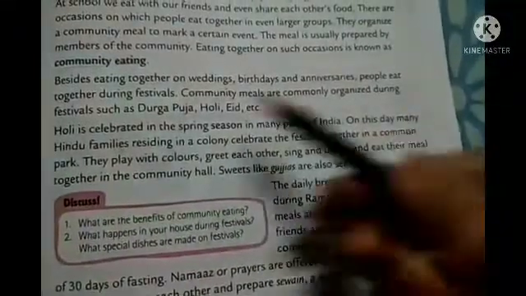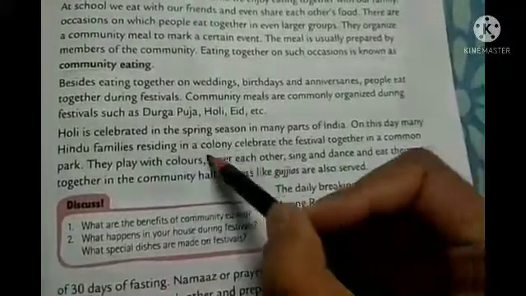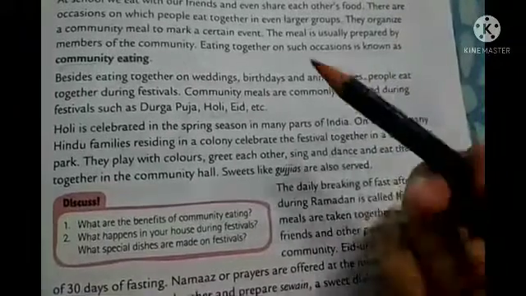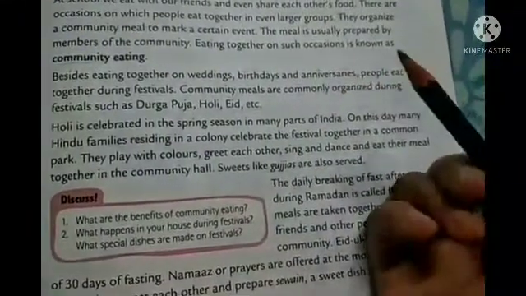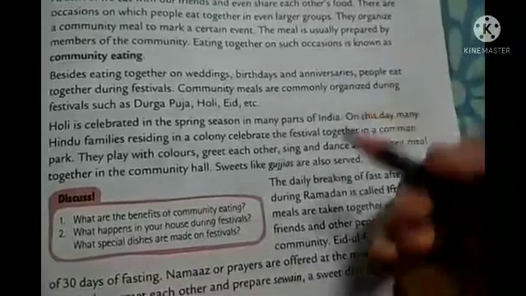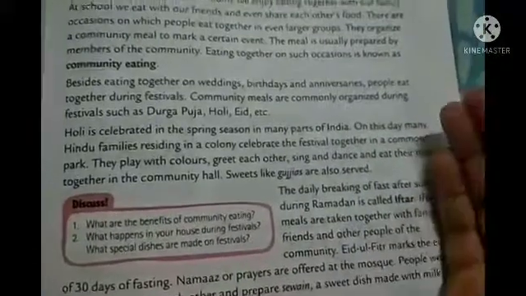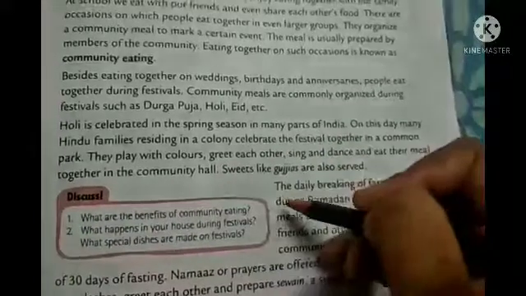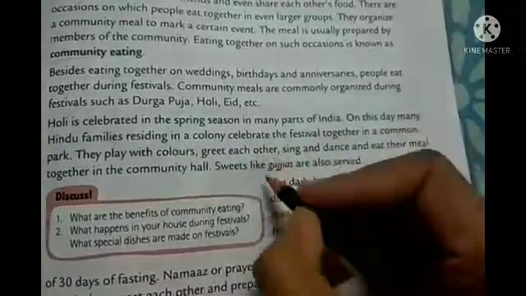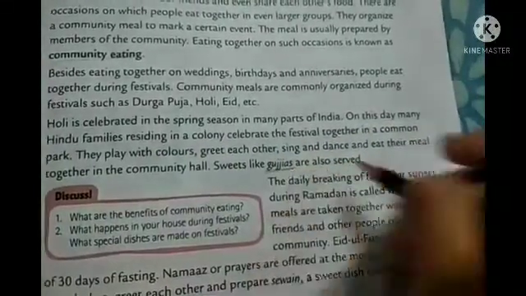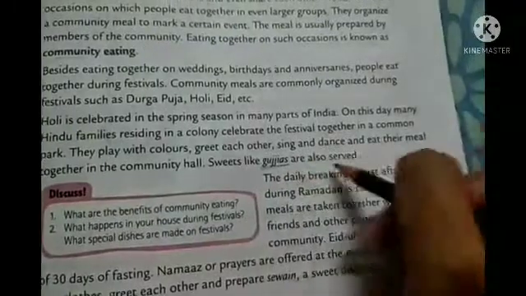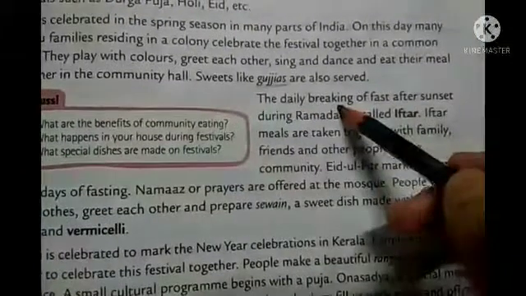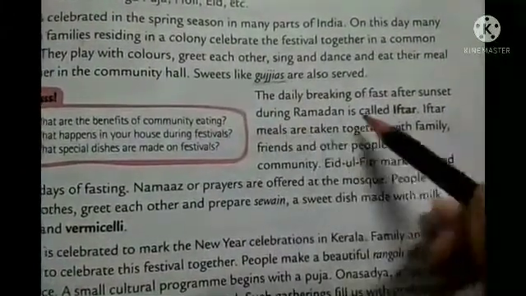So on this day, Hindu families residing in a colony celebrate the festival together, right? Here we give colors to each other, we play with color, greet each other, then we take blessings from elders, sing, dance, then eat, right? So that is community eating. Then in Holi we mostly like to eat the sweets, that are called gujjas. Okay, these are served.